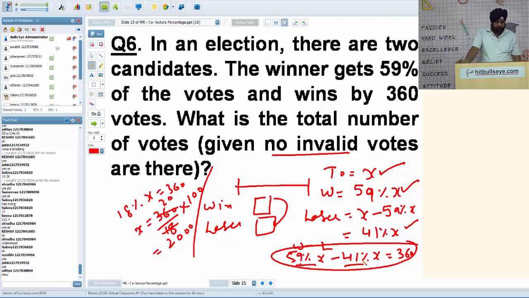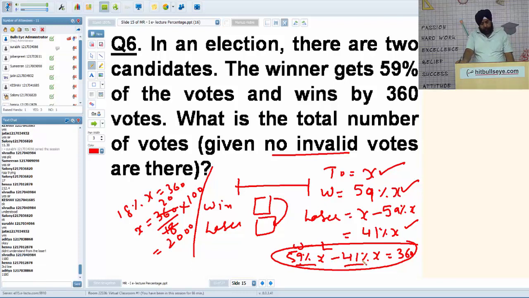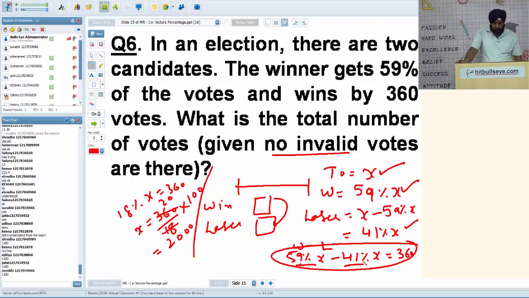Yes, Shraddha. It's definitely 59% of 2000, none other than 1180. Exactly. The loser got the remaining votes: total X, winner 59% X, remaining means X minus 59% X, that is 41% of X.